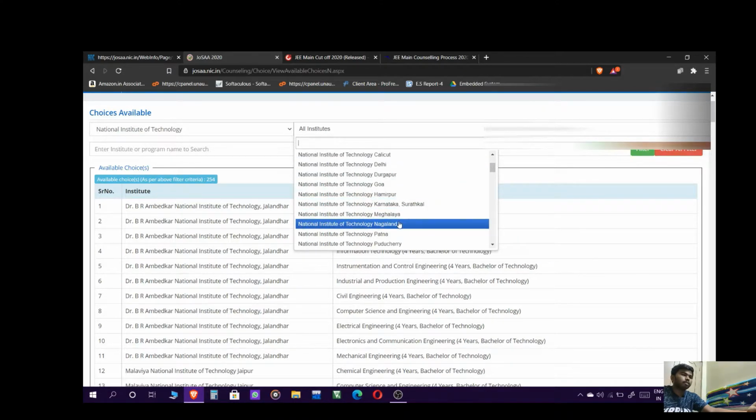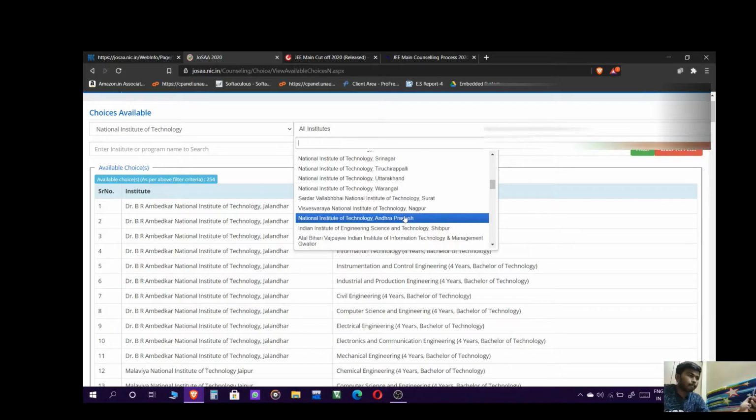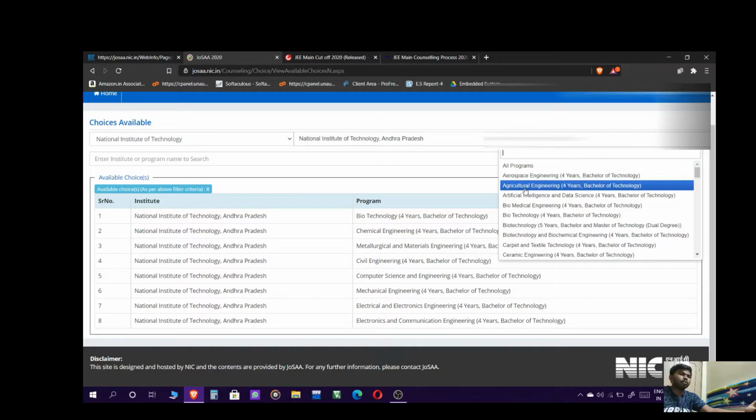NIT Andhra Pradesh will be there. This is the NIT Andhra Pradesh. NIT Andhra Pradesh is located in Tadepalligudem. Here you can see NIT Andhra Pradesh is located at Tadepalligudem. Here, for the courses, I will suggest you put only the core courses, which is nothing but electronics and communication engineering and